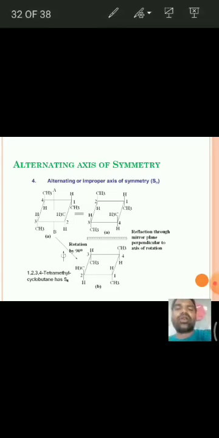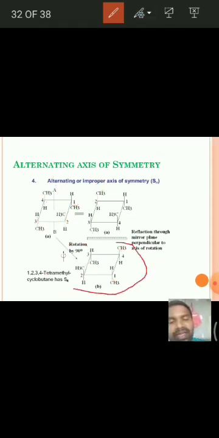See here, this is the molecule, 1, 2, 3, 4 tetramethyl cyclobutane. For this, again the cyclobutane carbons are numbered 1, 2, 3 and 4, and this is an axis passing through like this.